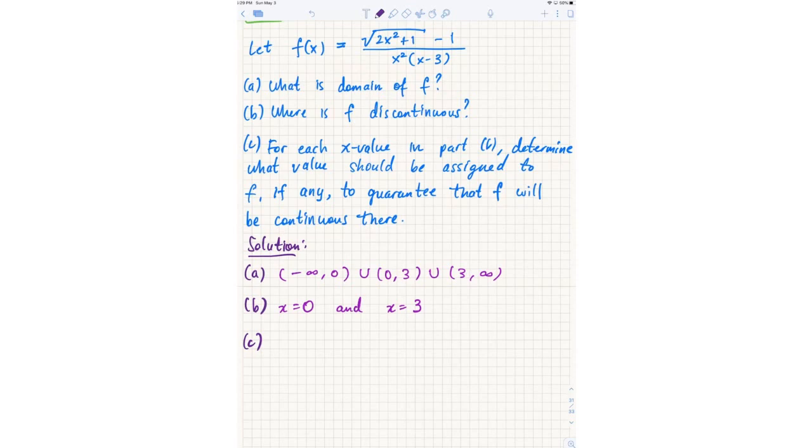To find another x value? I'm not sure what you mean by find another x value. This function we've already determined is discontinuous at 0 and 3. There are no other x values at which this function is discontinuous. So I'm not sure what you mean by find another x value.